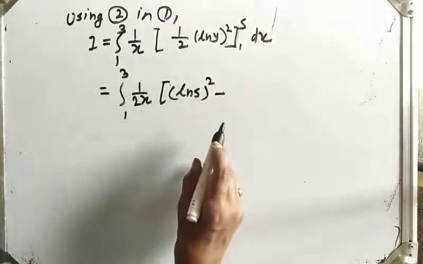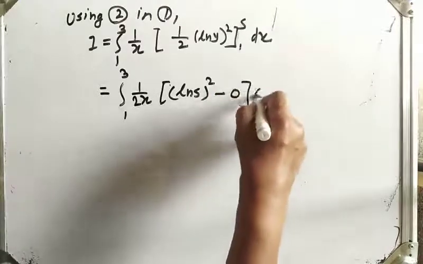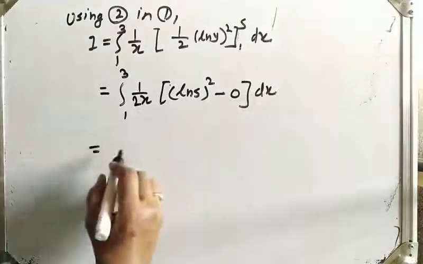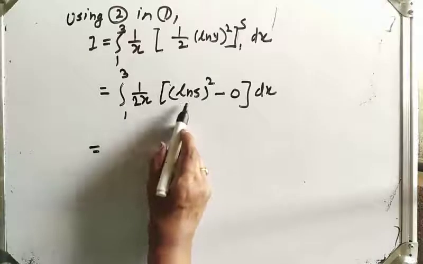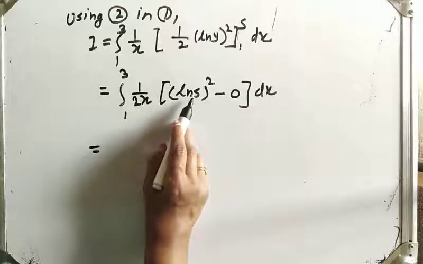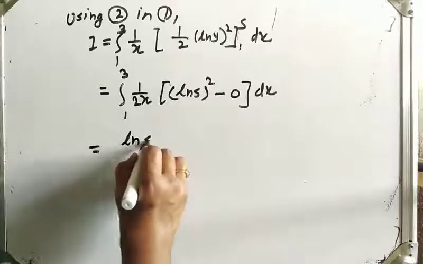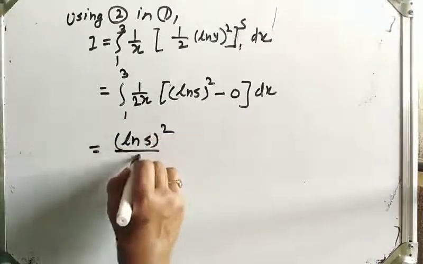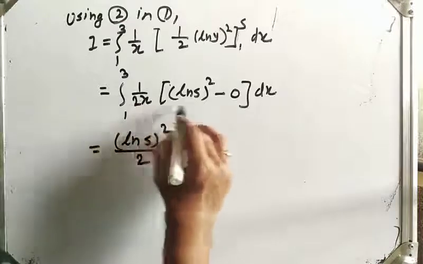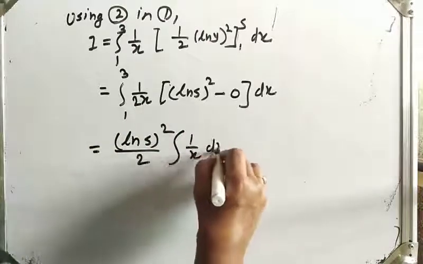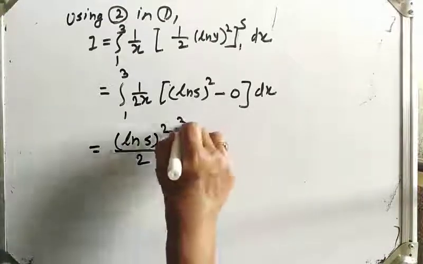We know that log 1 is 0, into dx. Now we know that log 5 is a constant term and 2 is a constant term, so we can take them outside. So log 5 bracket square upon 2, take it outside. What remained here is the integral of 1 upon x dx with limits 1 to 3.